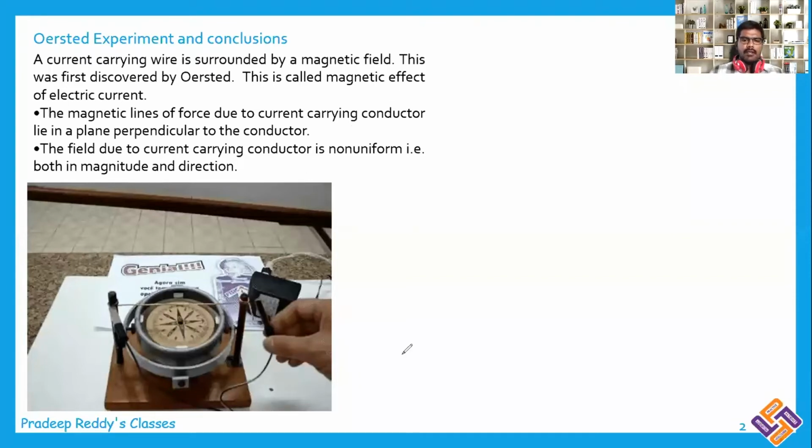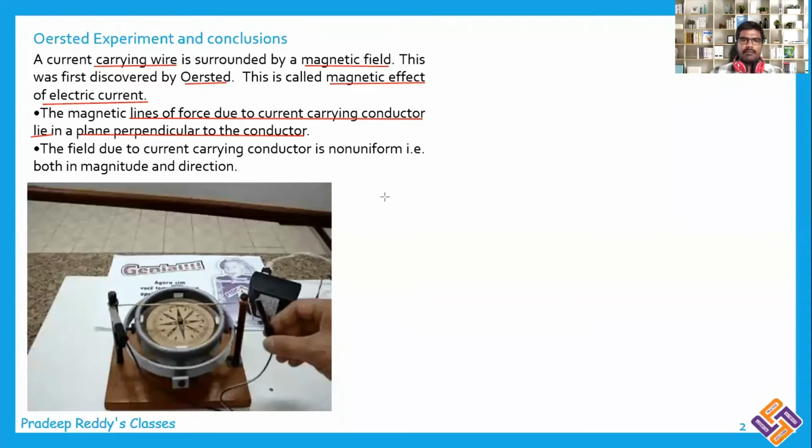What are those conclusions? Observe. In the first thing, the current carrying wire is surrounded by a magnetic field, which was confirmed by deflection of the magnetic compass. This was first discovered by Oersted, and hence this is called the magnetic effect of electric current. Magnetic effects are produced by electric current carrying conductors. And the magnetic lines of force due to a current carrying conductor lie in the plane perpendicular to the conductor.